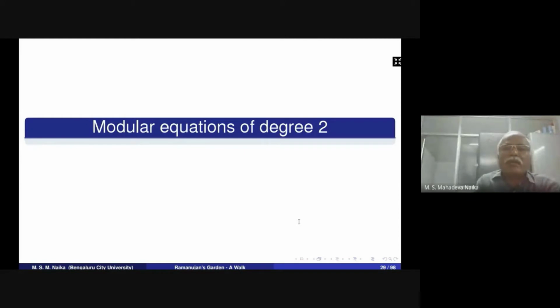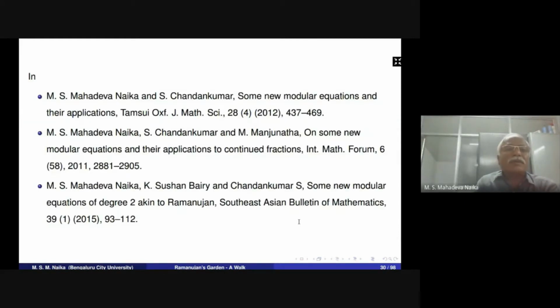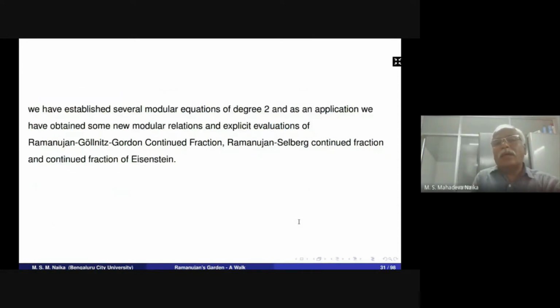So the modular equations of degree 2. In the following papers, myself and my students, Chandan Kumar, Manjunath and Sushant Vairi, have obtained several modular equations, including several modular equations of degree 2, and as an application, we have established some explicit evaluations of Ramanujan's Cohen-Gordon continued fraction, Ramanujan-Selberg continued fraction, and continued fractions of Eisenstein.